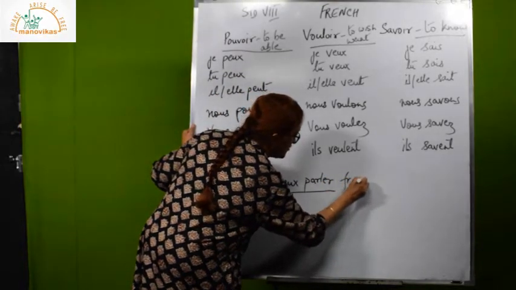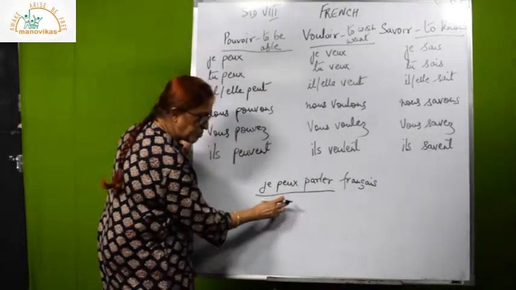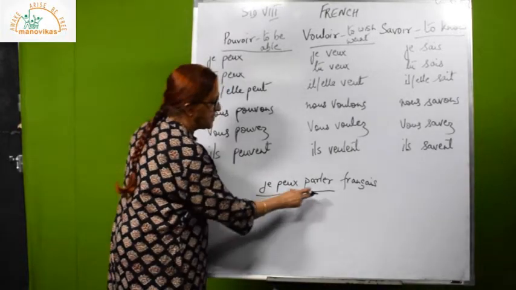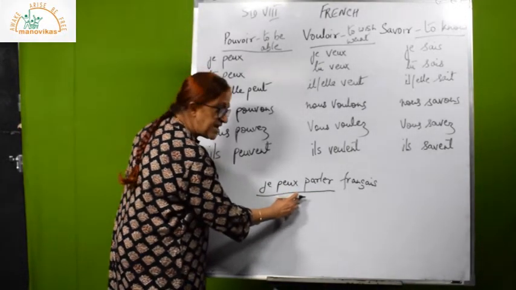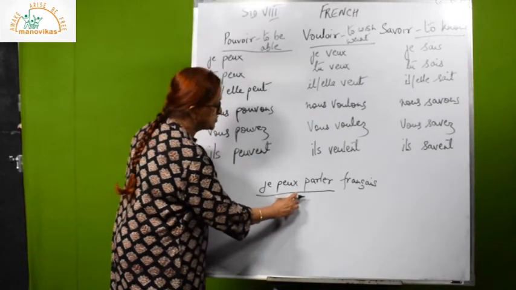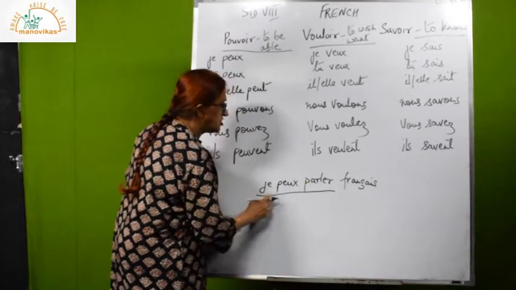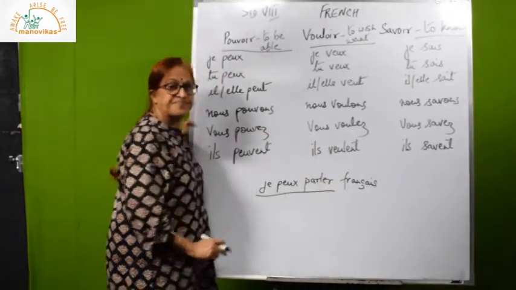I can speak French. So, here I am using two verbs. If you have seen, pouvoir is a verb, parler is also a verb. But only one verb is conjugated. The main verb is can. So this one is conjugated, this one is left just like that. Je peux parler français means I can speak French.